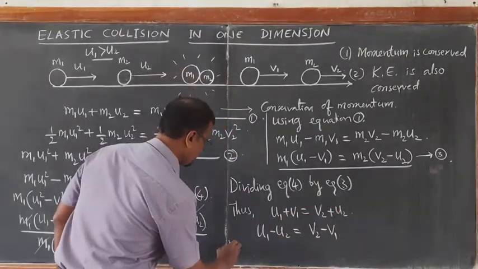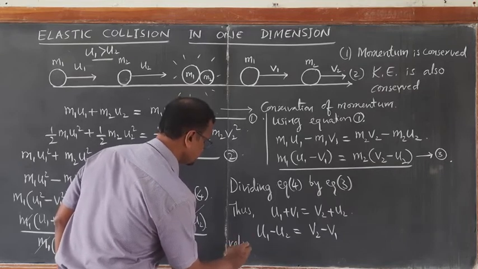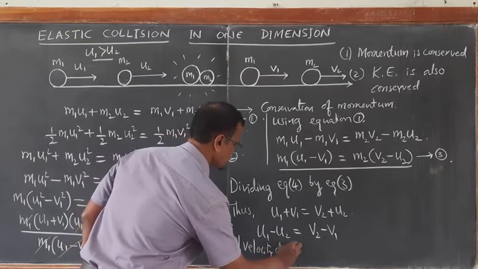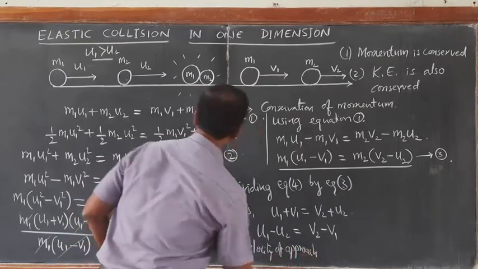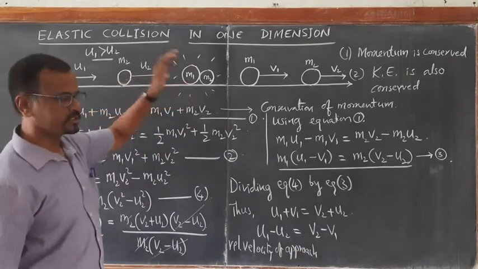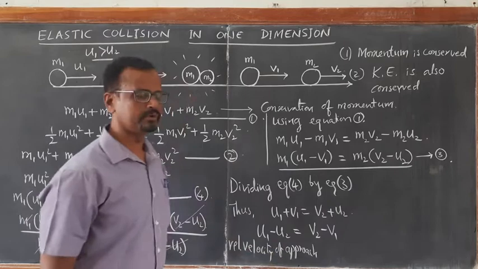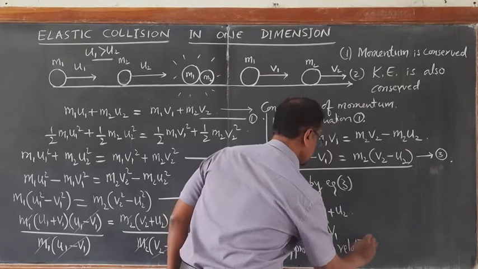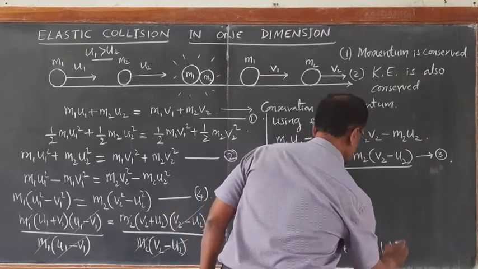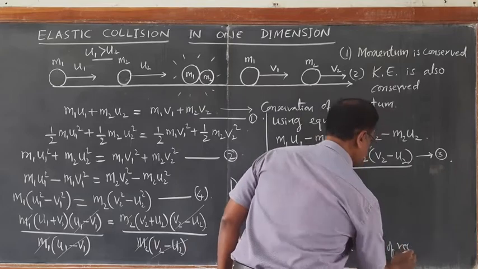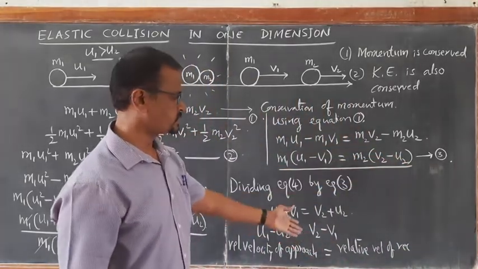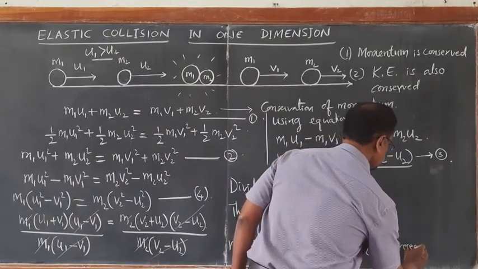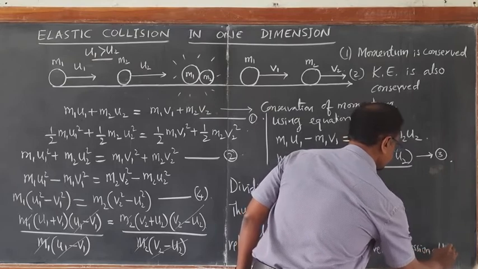So relative velocity of approach, how they are approaching before collision, is equal to relative velocity of recession, the way they recede away, after collision.